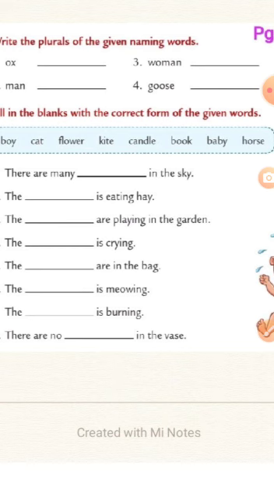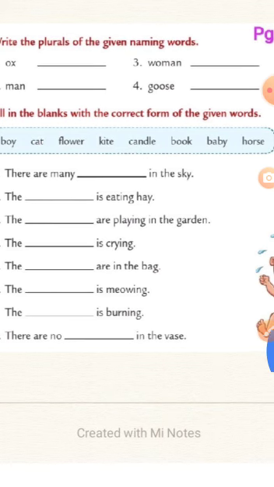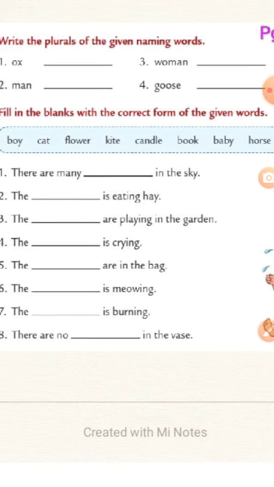So let's read the question first to use the correct form. Correct form means whether we should use the singular naming word of the words given in the help box or the plural form of the naming word. So question number 1 is, there are many dash in the sky.